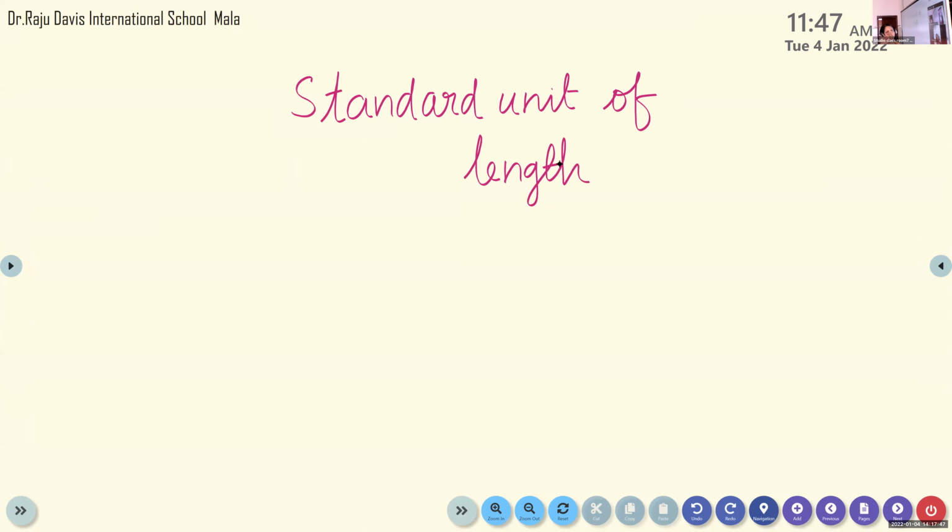Length means how long an object is, that is length. So the standard unit of measuring length is called meter. M-E-T-R-E. This is called meter.